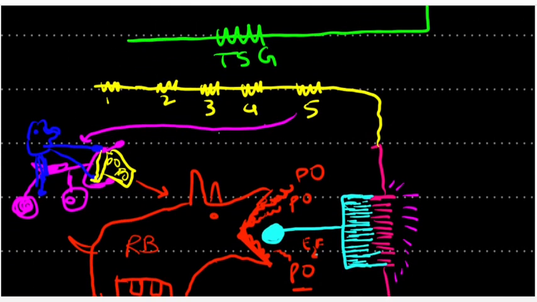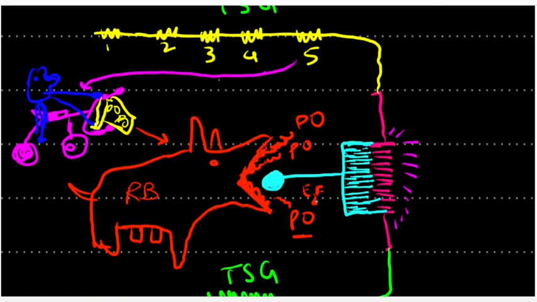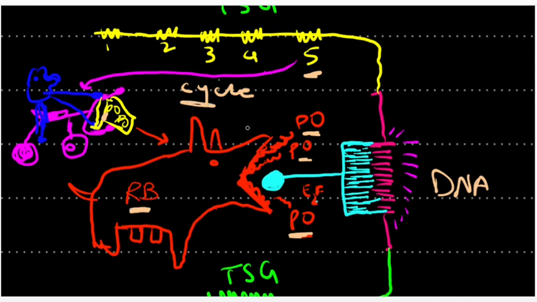So if the cell wants to make more and more cells, the dog mouth, or the RB protein mouth, should be open. In order to open the mouth, the RB protein asks for phosphates, and these phosphates are basically provided by gene number 5. So a man comes in the cycle and provides a bag of phosphates. So here is the bag of phosphates which is provided to RB protein.